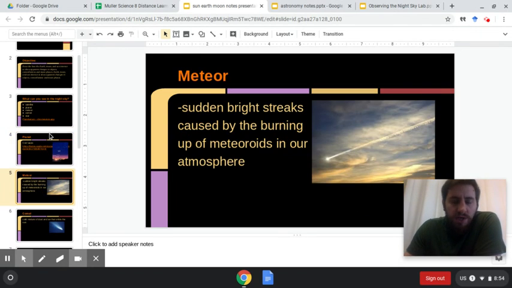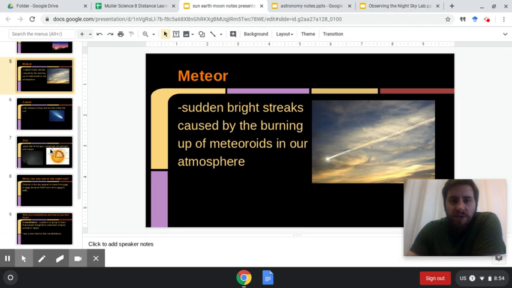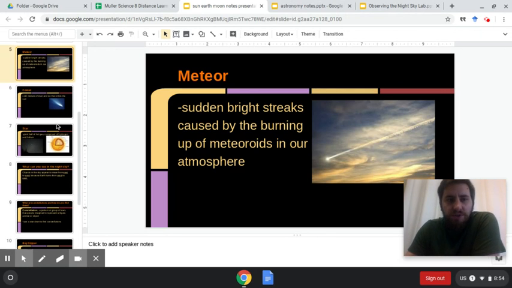Okay. First thing here we're talking about is meteors, which is a sudden bright streak caused by the burning up of meteoroids in our atmosphere. There have been some famous meteor strikes on Earth. We've seen the results of those. They think one of them helped decimate and kill off the dinosaurs 65 million years ago.